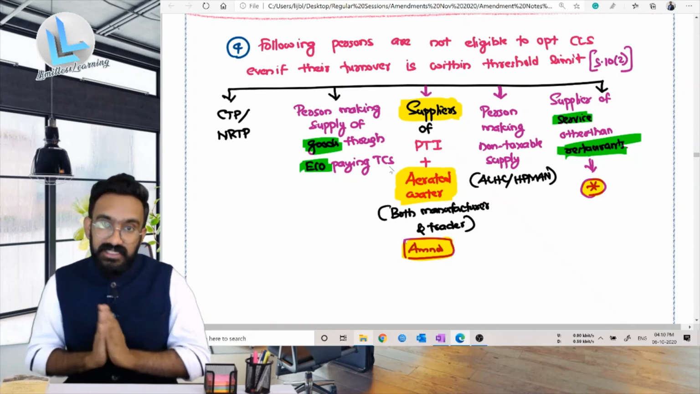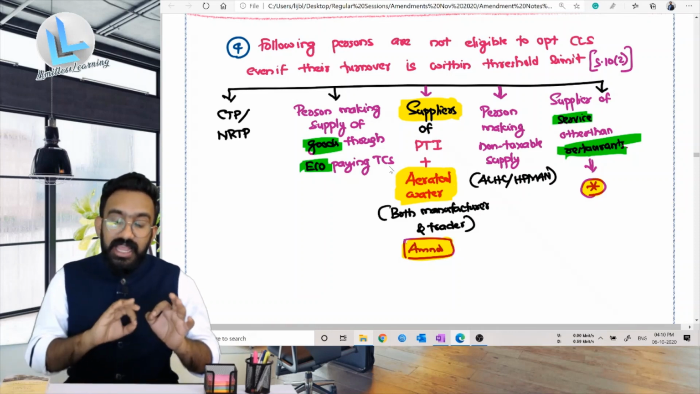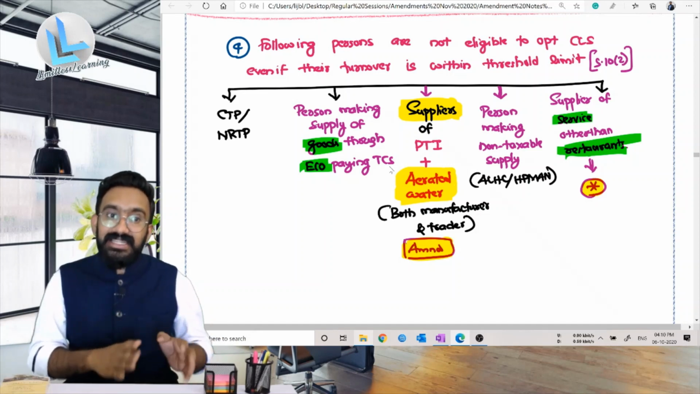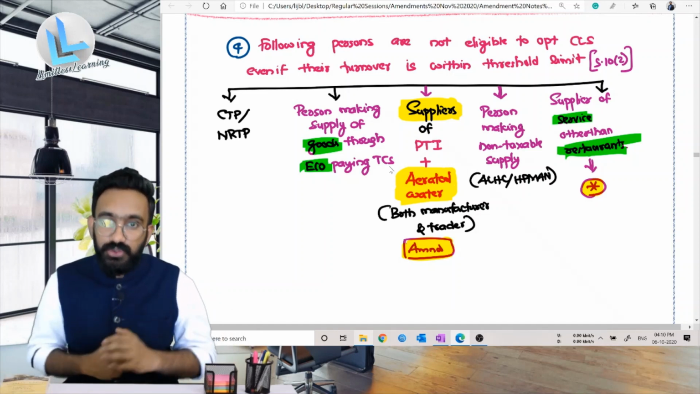This can be tested in the examination, because the ICAI material and others had questions excluding traders before the amendments. Now you have to be careful about this amendment.